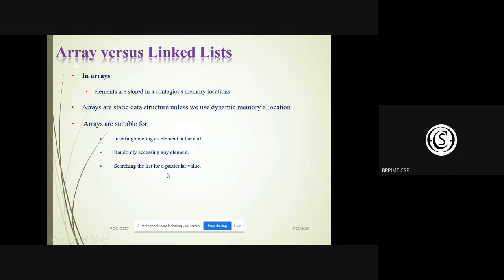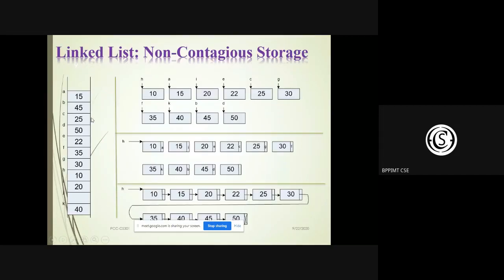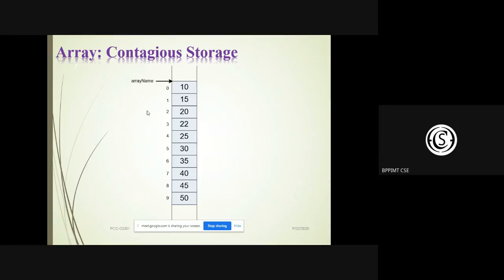So this is the array. Now, linked list is not contiguous storage. One main difference: contiguous storage, that is array. Here in your example, this is a sorted array: 10, 15, 20, 22, 25, 30 up to 50.